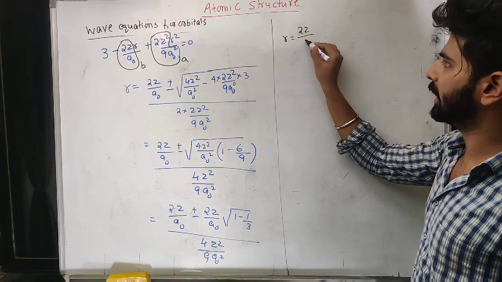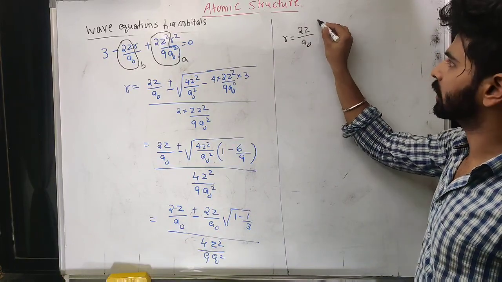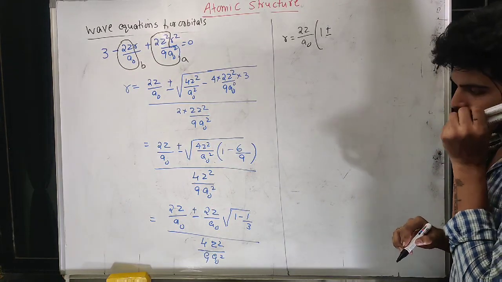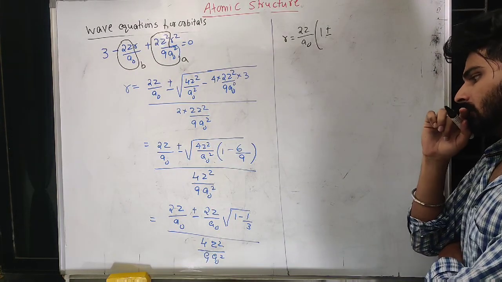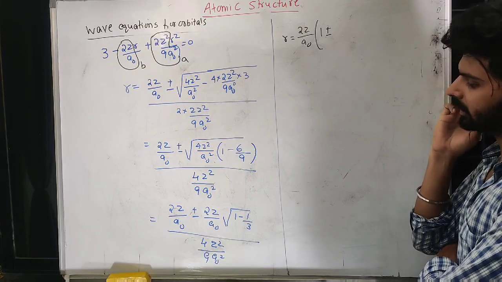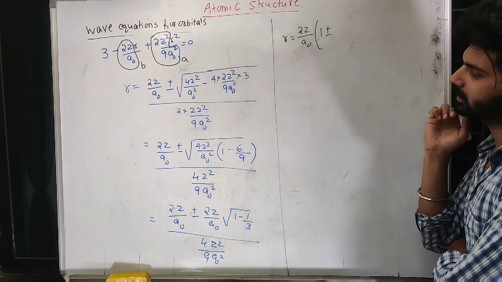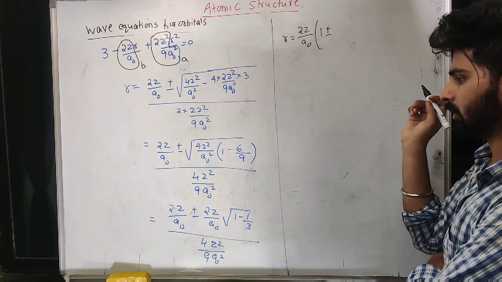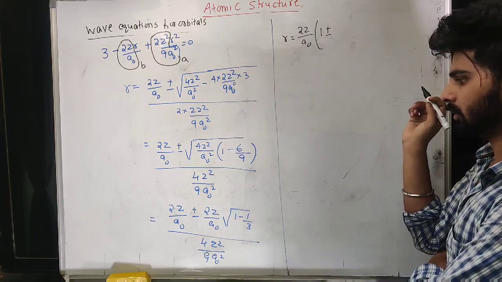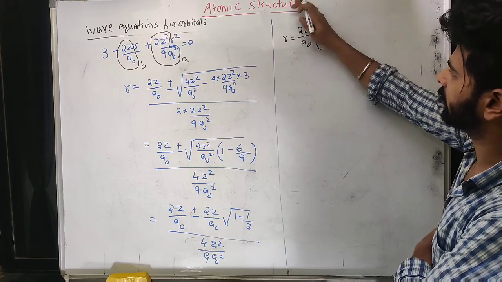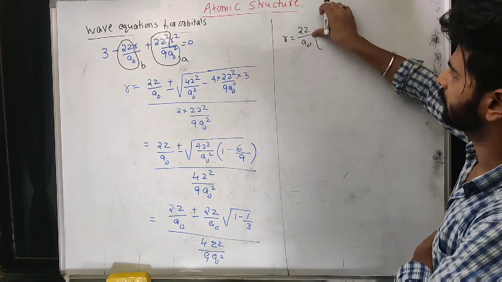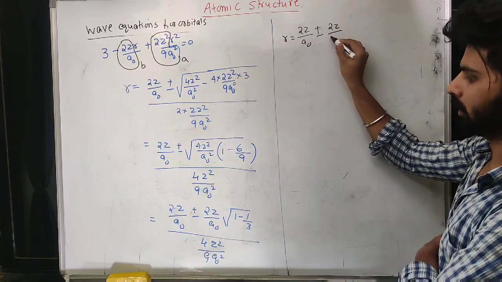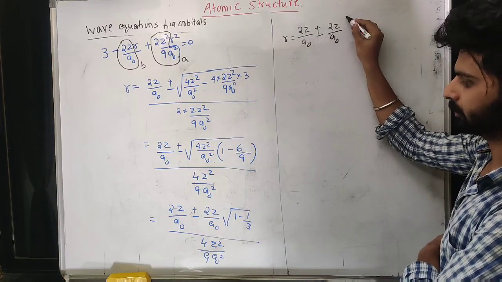So 1 plus or minus. Before that we have to calculate plus or minus 2z upon a naught.